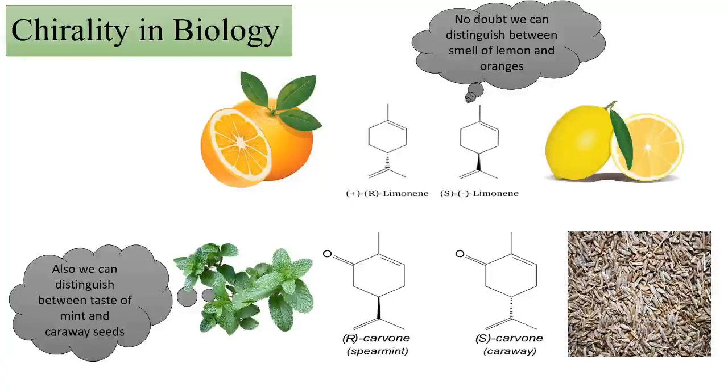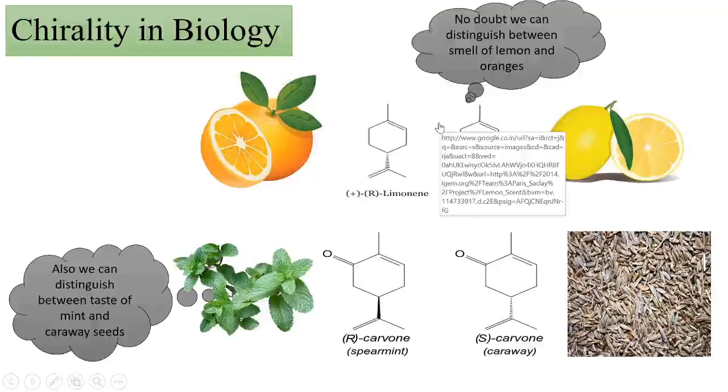This is the best example I can present to you: lemons and oranges. We know that lemon and orange have different smells, but the compound responsible for this smell has only one chemical composition, limonene. Oranges contain R-limonene and lemons contain S-limonene. As I said, they have two different smells, but the chemical composition is the same.